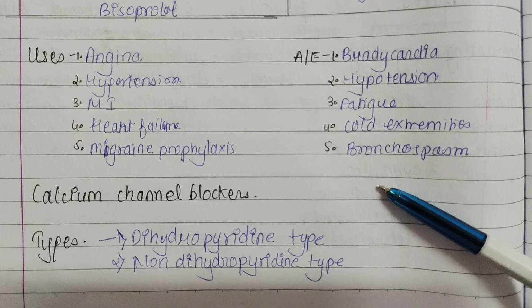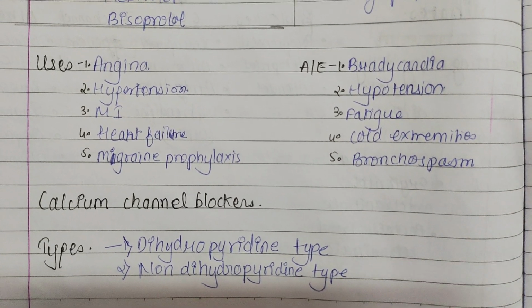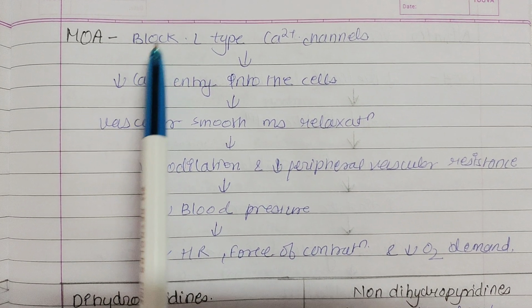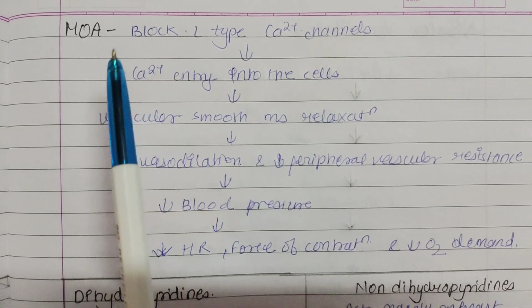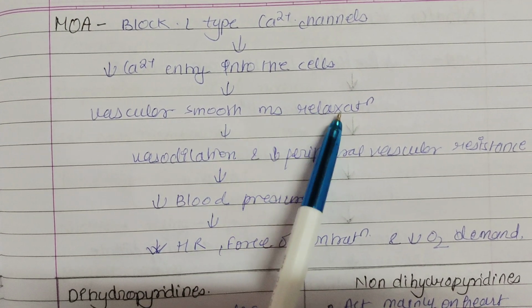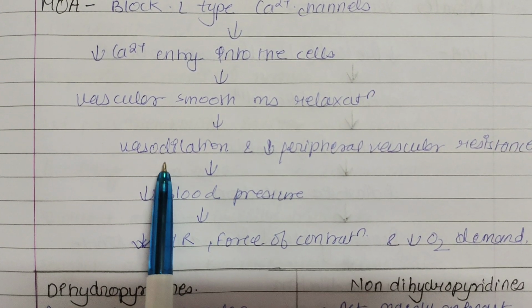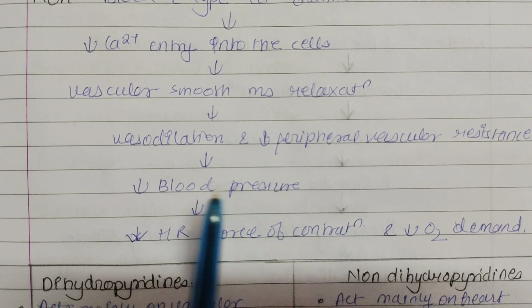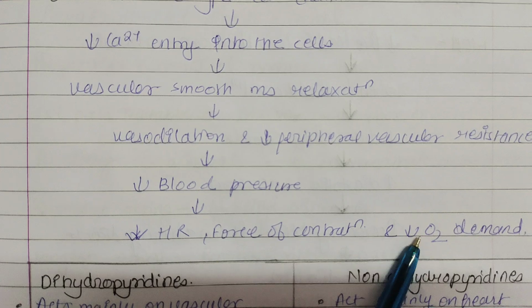Calcium channel blockers are of two types, dihydropyridine and non-dihydropyridine. Mechanism of action of calcium channel blockers is they block the L-type calcium channels, which leads to decreased calcium entry into the cell, that leads to vascular smooth muscle relaxation, vasodilation and decreased peripheral vascular resistance, that leads to decreased blood pressure, decreased heart rate, force of contraction, and oxygen demand.